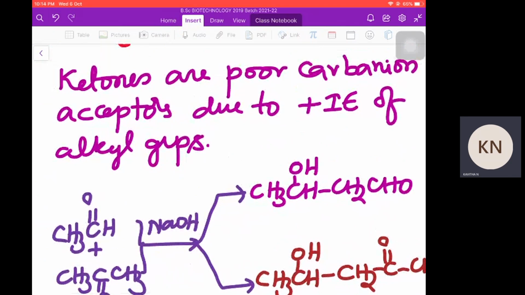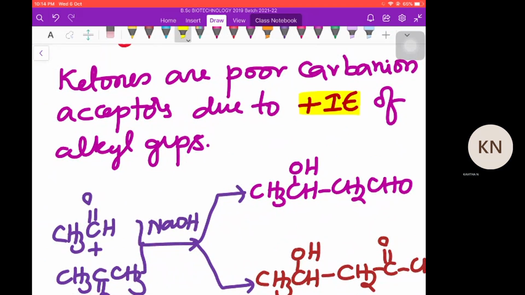Due to the plus I effect of the two alkyl groups on both sides of the carbonyl group, ketones are less reactive, so a ketone never accepts the carbanion in presence of an aldehyde. That's why we expect one self-condensation product and one crossed condensation product. Thank you.